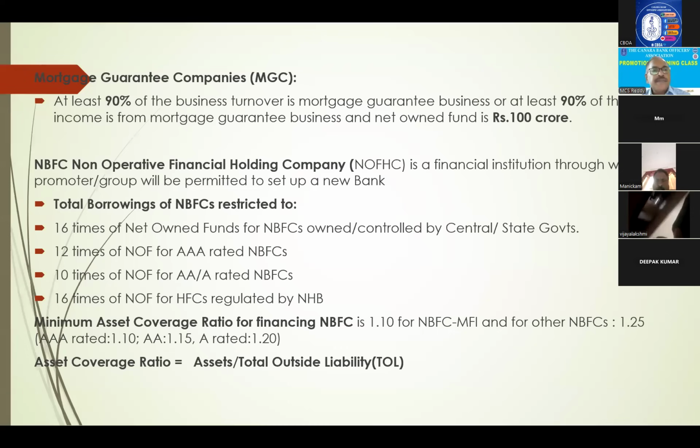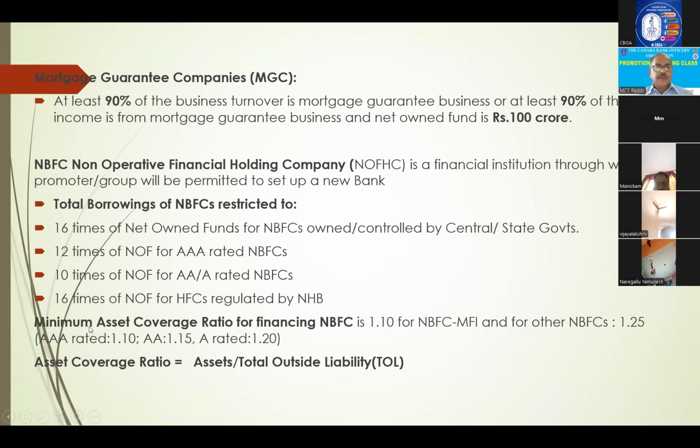Next, NBFC non-operative financial holding company. If anybody wants to start a bank, to get a license for a bank, first they should start an NBFC non-operative financial holding company. Then subsequently they will get a license and convert it into a bank, right? So for NBFCs, some restrictions are there. Total borrowing should not exceed 16 times of the net owned funds if it is controlled by central or state government. It is 12 times of the net owned funds maximum in case of AAA rated, 10 times AA rated, and 16 times for housing finance companies regulated by NHB, right?